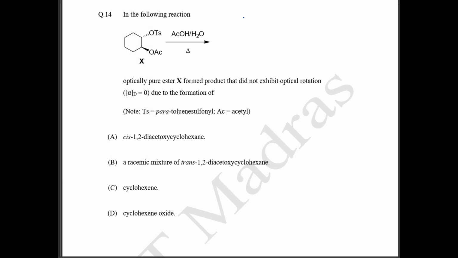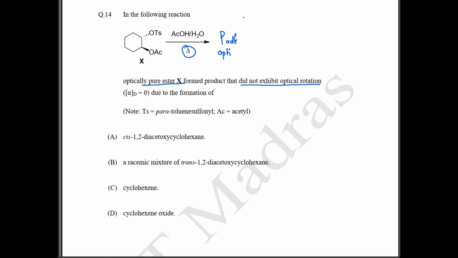In the following reaction, again they have given a heat reaction. They have asked about an optically pure ester, and the product formed did not exhibit optical rotation. So we are going to have a product, and this product is going to be optically inactive, they have said.